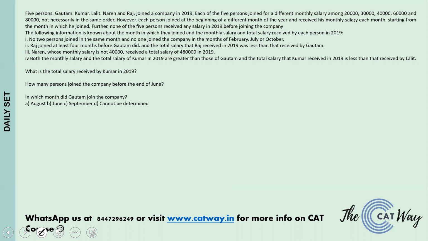The following information is known about the month in which they joined, the monthly salary, and the total salary received by each person in 2019. So first, what we need is a table. Table for the month in which each person joined, the person, that is all the people, then the monthly salary, and the annual salary. These are the four terms on which our question is based.